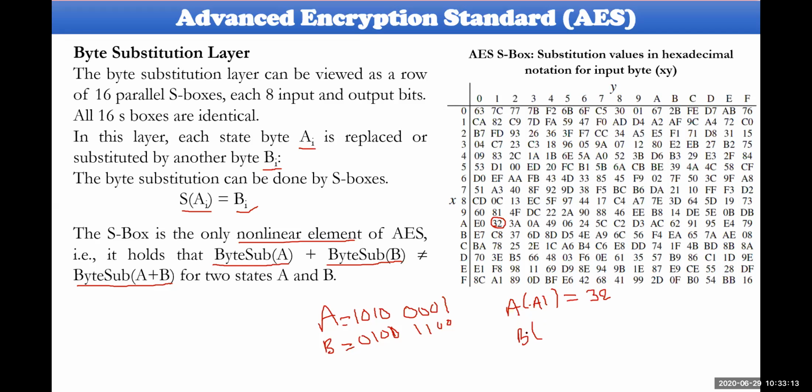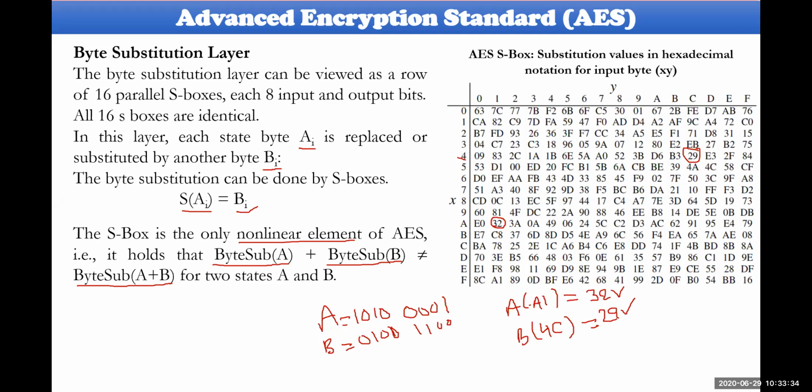B is 1, 0, 0, 0, 1, 0, 0, that is 4, and 1, 1, 0, that is C. So 4C: 4 is the row, and C will be the column here. C will be this one here, which is 2, 9. So this is the scrambled value, individually.